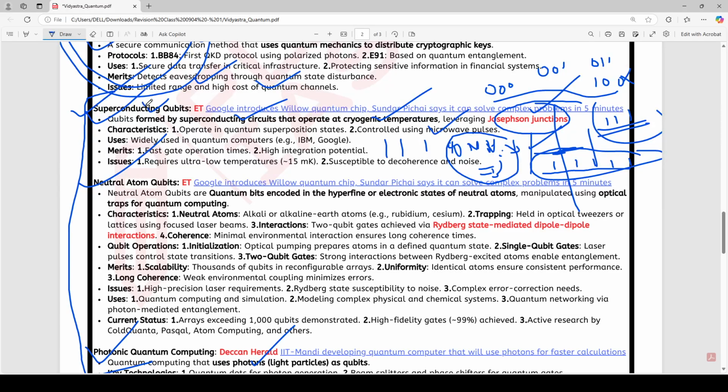Whenever you are using superconducting materials, you are using very low temperatures, like 15 millikelvin.